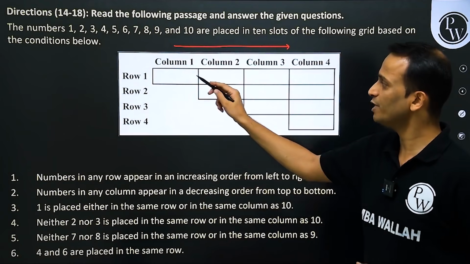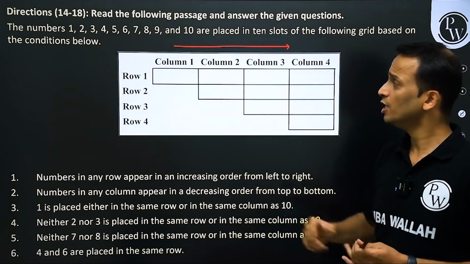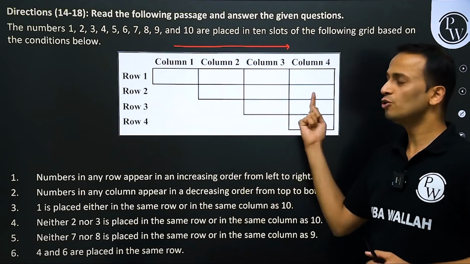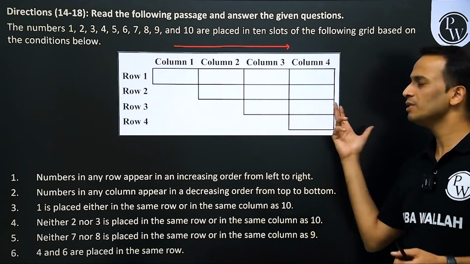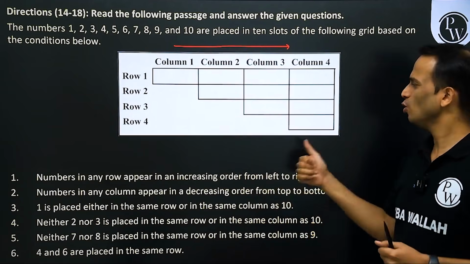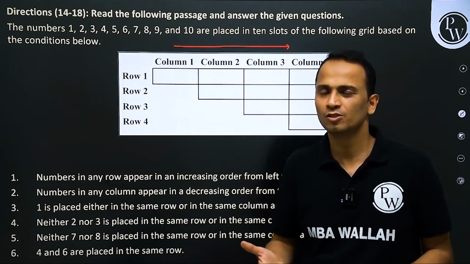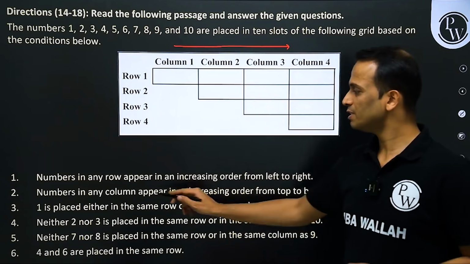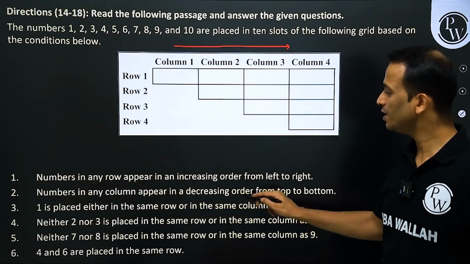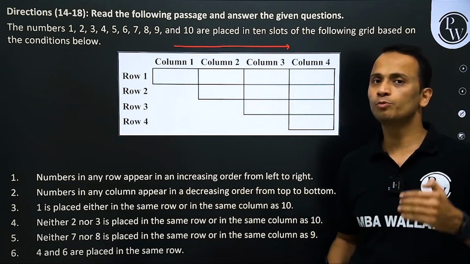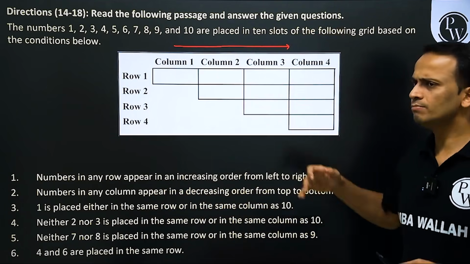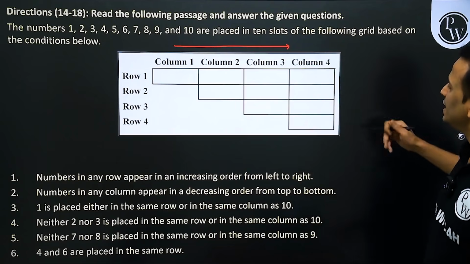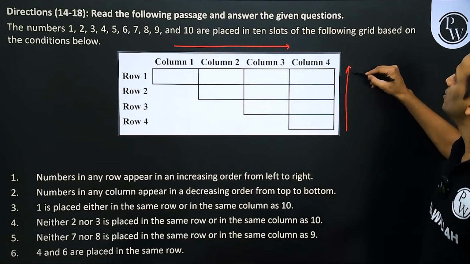So in every row, row 1, the numbers will increase. There are 4 numbers in the row, they will be in increasing order. 3 numbers in row 2, increasing order. 2 numbers in row 3, increasing order. Only 1 number in row 4, no need to have a look at that. Second point, the numbers in any column appear in decreasing order from top to bottom. So top to bottom, decreasing order. So from bottom to top, they will be in increasing order.